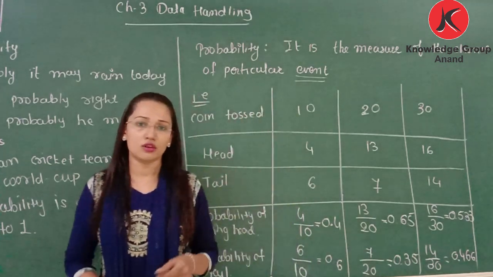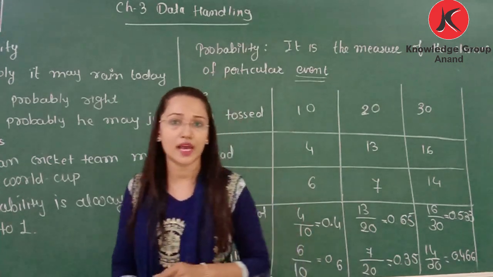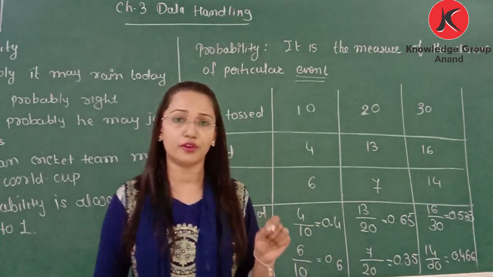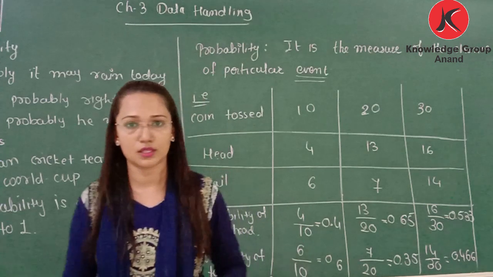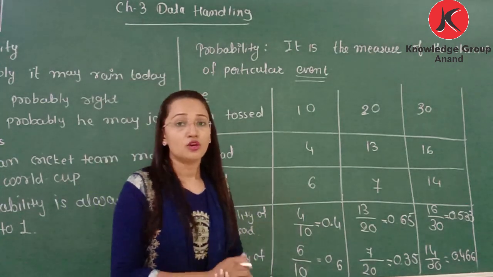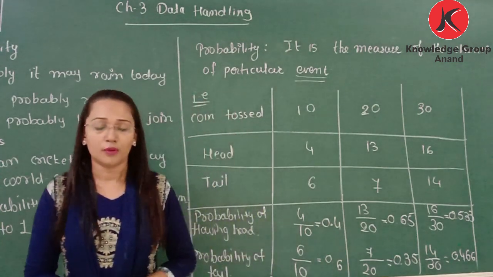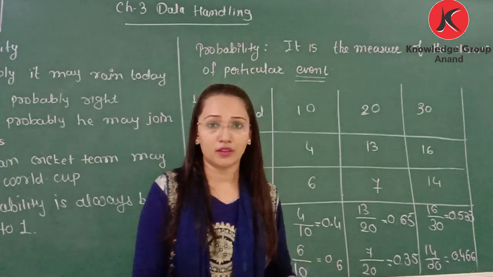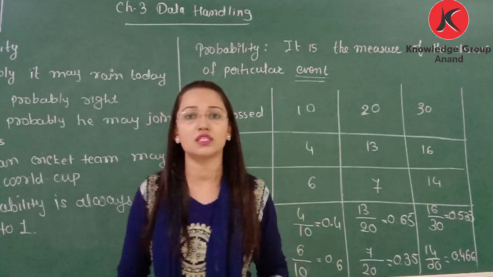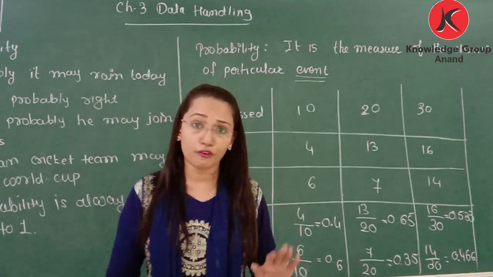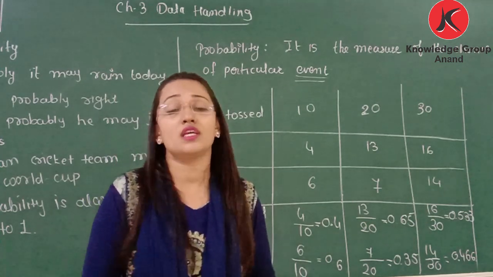For example, I throw a die. In that die there are 6 sides, and each side has a different number of dots. One side has 1 dot, then 2 dots, 3 dots, 4 dots, 5 and 6. We have already played with the dice. So if I throw a die, then it may have 6 possible outcomes. For example, it may be 1, 2, 3, 4, 5, 6. So from the die I have 6 possible outcomes. So from that I may say that I probably may have 6 on the die.